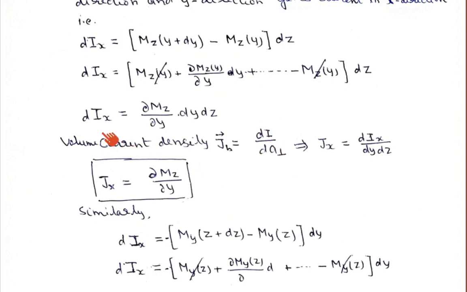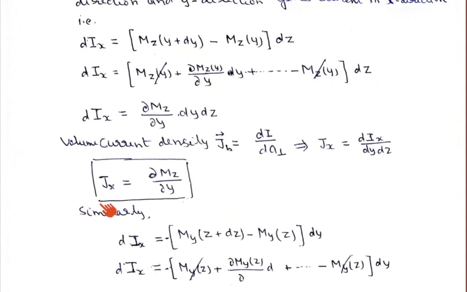So now if you see here, current is flowing along the x direction. Obviously the perpendicular area to the x direction is dy dz. So we can write for the case of Jx, that volume current density in x direction, Jx can be written as dix divided by dy dz, that is the perpendicular area, because this current is flowing along the x direction.